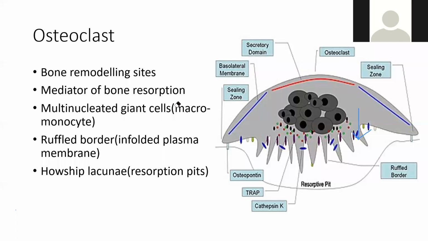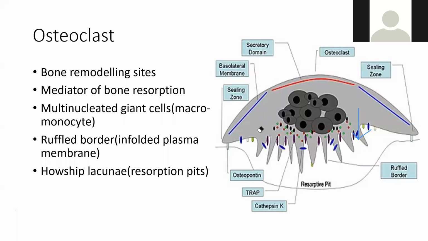The osteoclast and osteoblast go hand in hand. So osteoclast destroys the irregular bone and it helps in remodeling. It is a mediator of bone resorption, as you all know. It has multinuclear giant cells. Which other cells have multinuclear giant cells? There are many, I don't remember. In pathology, there are 2-3 other cells which are multinuclear giant cells. So there is the ruffled border, there is Howship lacuna and resorption pit. It helps in destruction of bone.